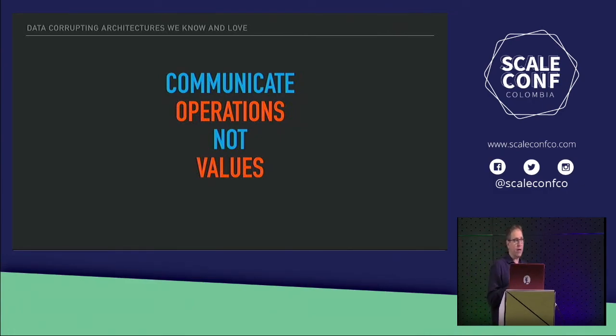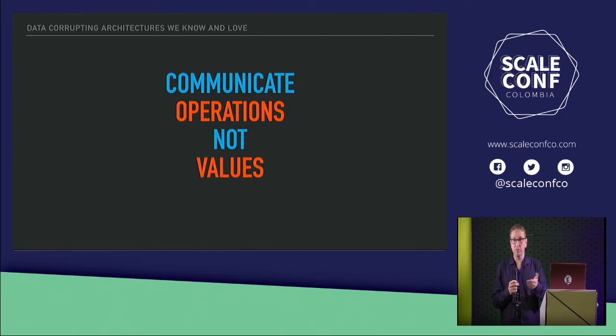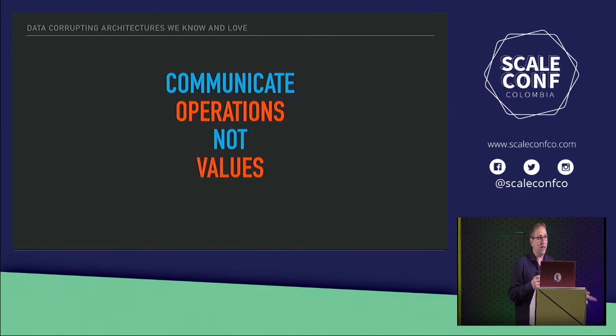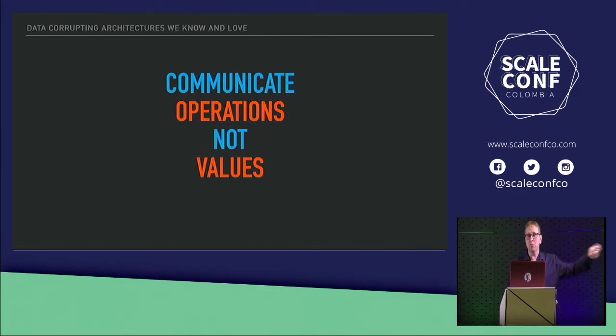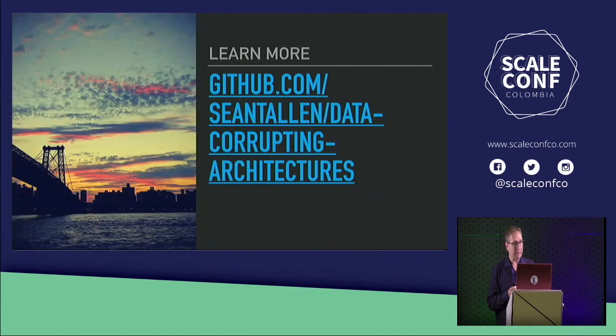What ended up happening, and you see this a lot, is we tend to take things that we do in a single process. If I was just writing a Python script and I had some value and I wanted to update it by adding 1 to it, I would basically do what we did in the database scenario: I've got to know what the current value is, add 1 to it, and then put the value back. But that doesn't really capture what we wanted to do, which was increment 1. So yeah, operations over values. And that's really all I have for you today.